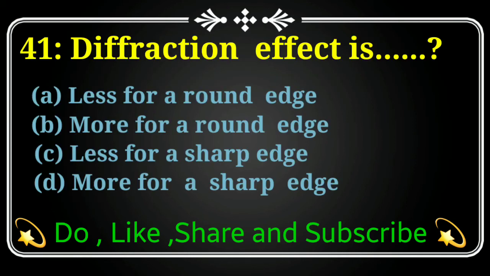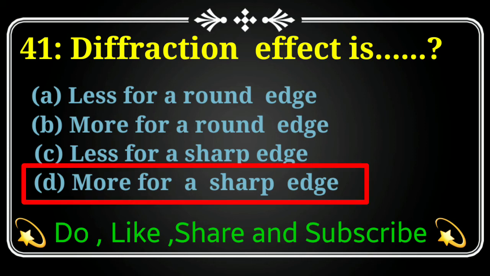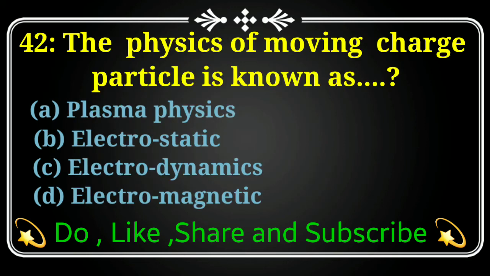Diffraction effect is option A, less for a round edge. Option B, more for a round edge. Option C, less for a sharp edge. And option D, more for a sharp edge. And the best option is option D, more for a sharp edge. Diffraction effect is more for a sharp edge.